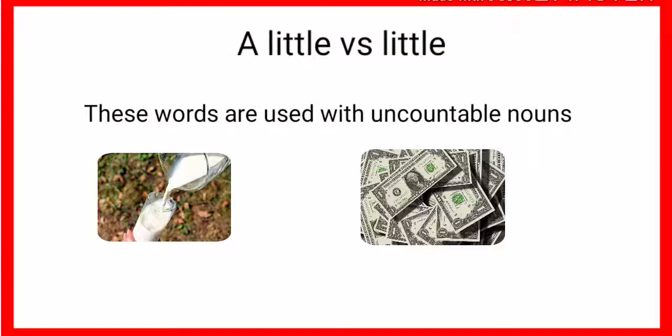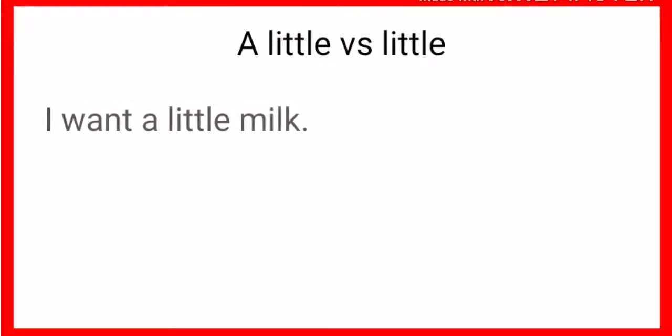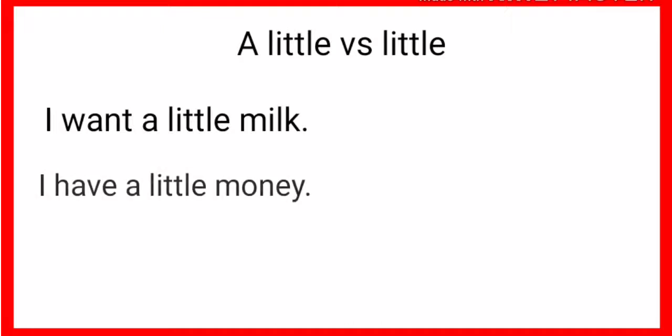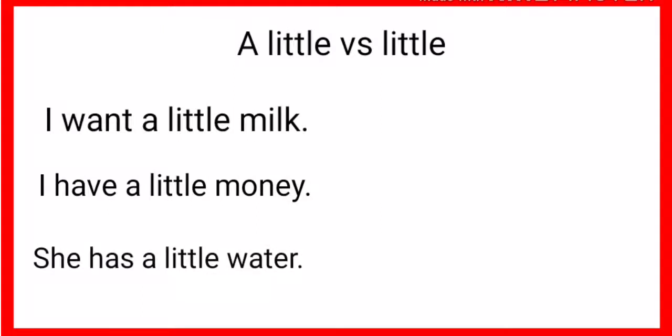These are uncountable nouns. Examples: I want a little milk. That means I want some milk. I have a little money. That means I have some money, not much. She has a little water. That means she has some water. A little means some but not much.